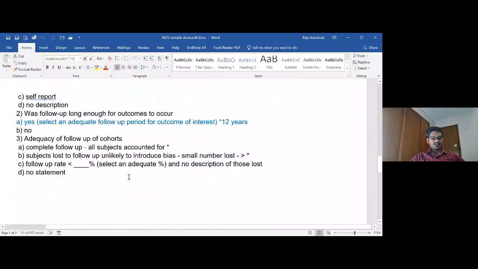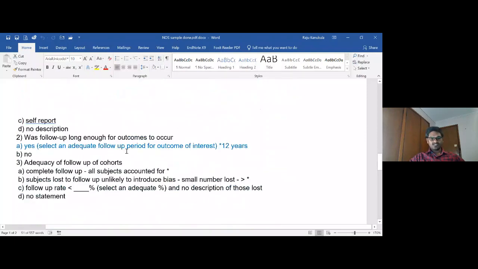And next was whether the follow-up was long enough. As it is a cohort study, if a cohort study is conducted for only 3 or 4 months, it can be marked down, because it depends on the outcome. But majorly, if you are going to conduct a cohort study, you have to conduct it for 1 year to sometimes even 20 to 30 years. Here this study was conducted for almost 12 years. So this means it is very well conducted, and that is why it is getting 1 point. Now I'm going to take you to the PDF of this paper.